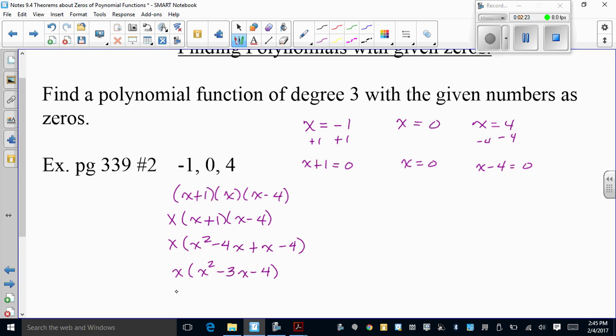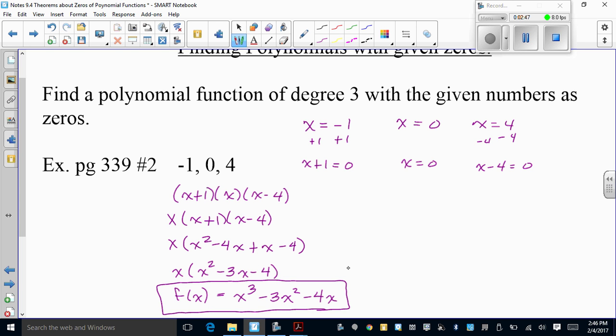So f of x equals, distribute that x: x cubed minus 3x squared minus 4x. And we're done. Once you've multiplied it out, you are done.